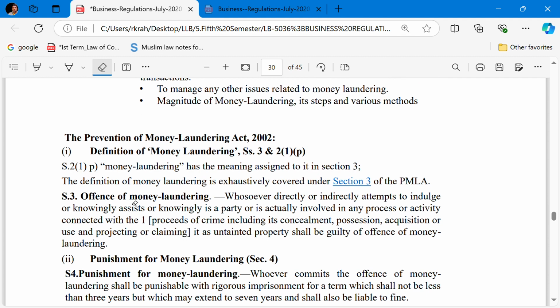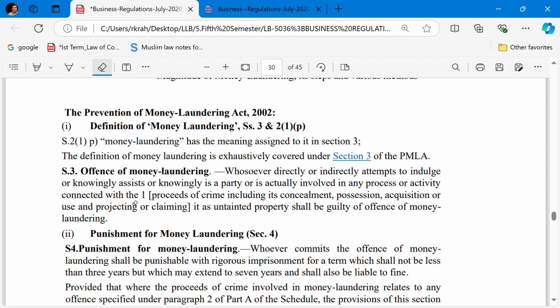Section 2(1)(p) of the PMLA defines money laundering. It says it has the meaning assigned to it in Section 3. The definition of money laundering is exhaustively covered under Section 3 of the Act.